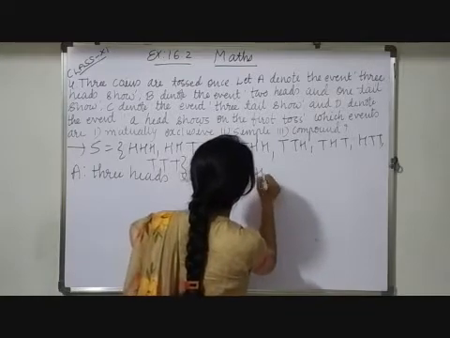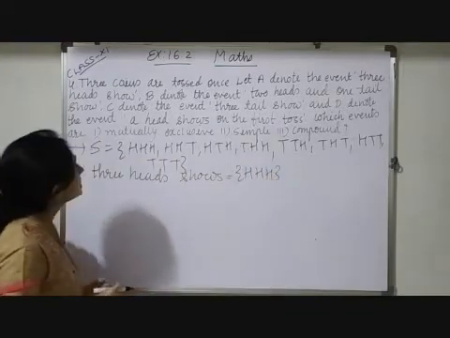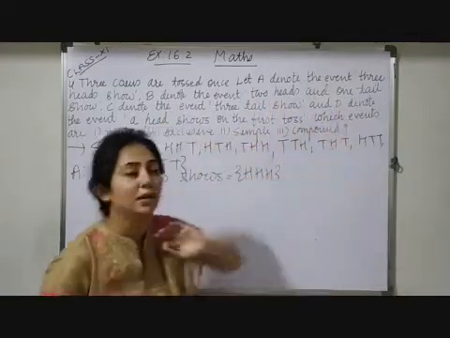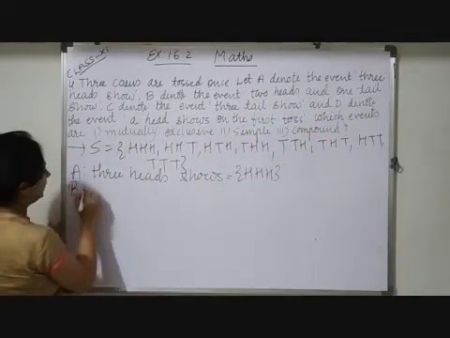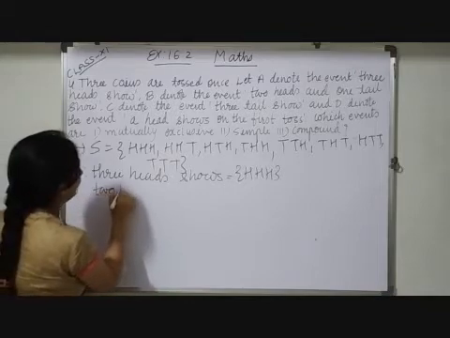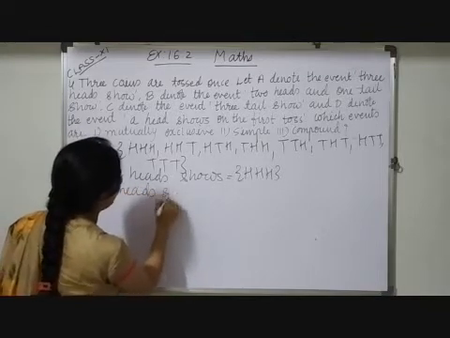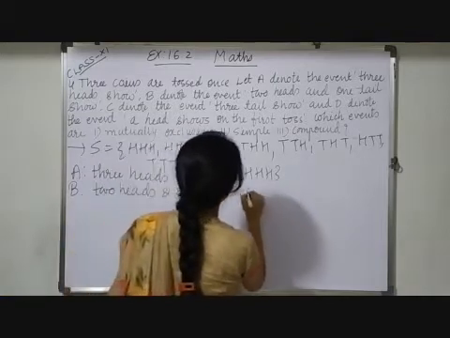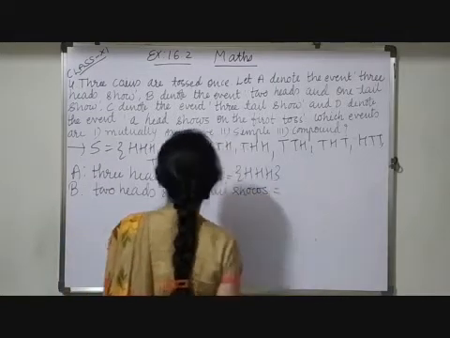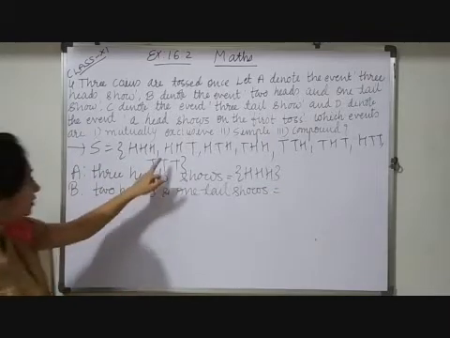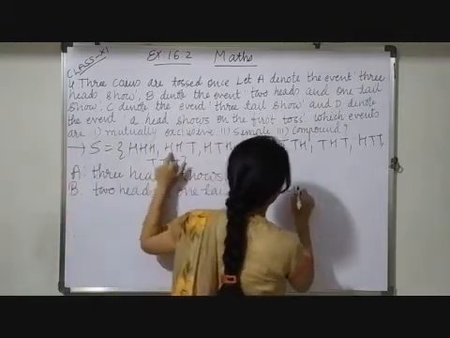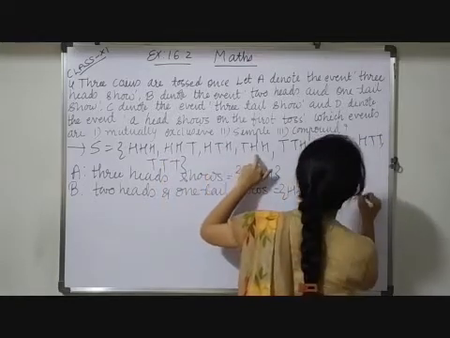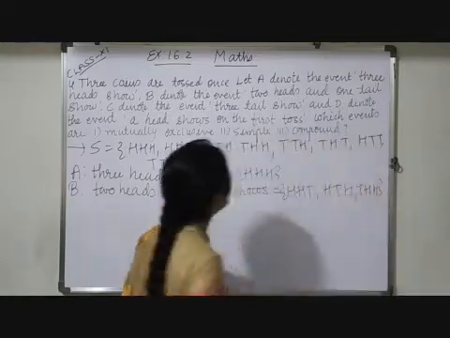Next, B denotes the event 2 heads and 1 tail show. So 2 heads and 1 tail: this one will come, HHT. Here also we have 2 heads and 1 tail, and here also we have 2 heads and 1 tail.